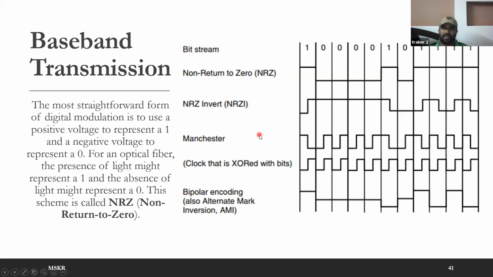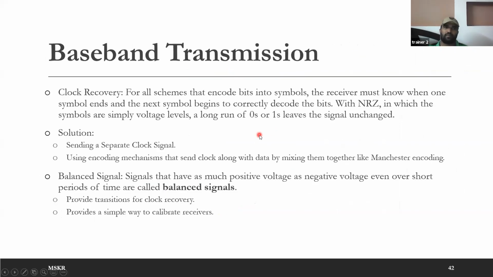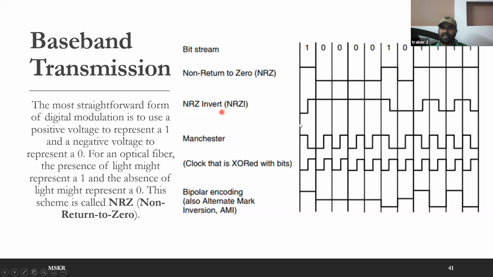Before going into Manchester, I need to explain one more thing: clock recovery, as you can see here. For all the schemes that encode bits into symbols, the receiver must know when one symbol ends and when the next symbol begins. If you look at this diagram, these vertical lines show the time intervals.